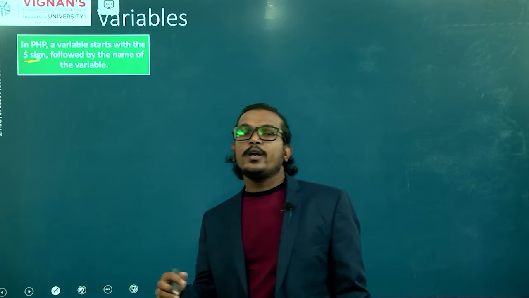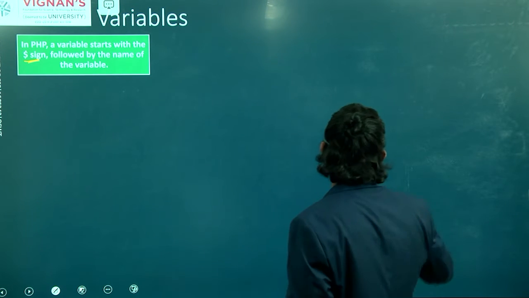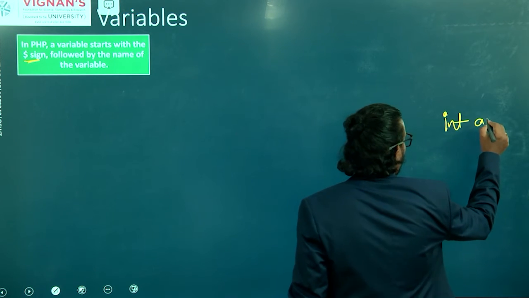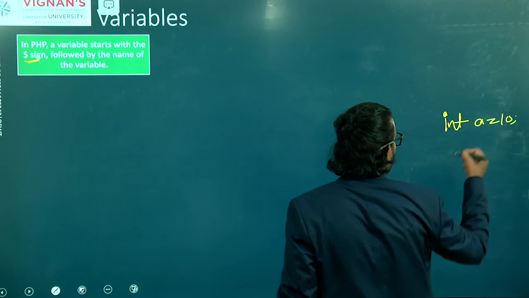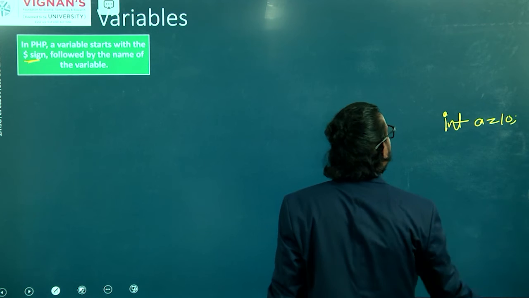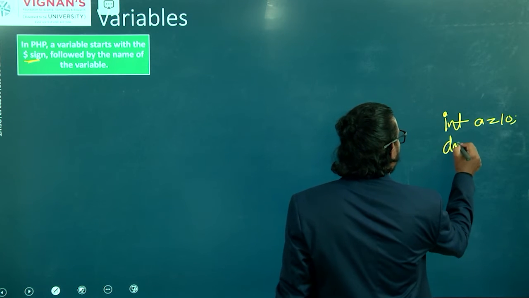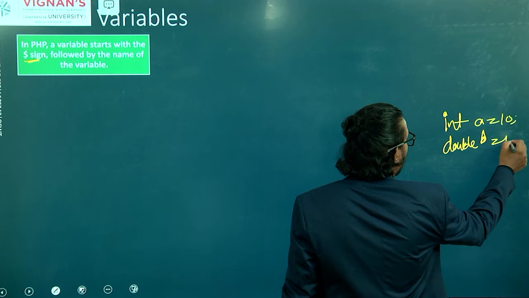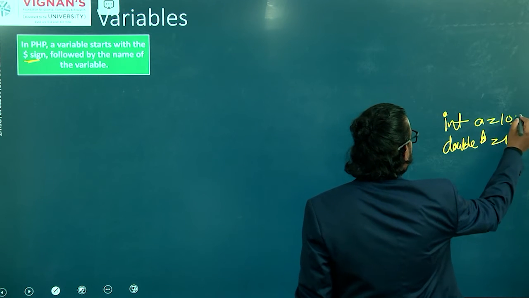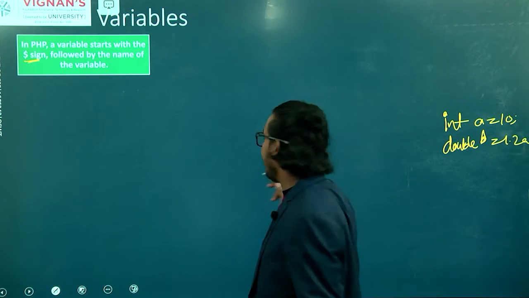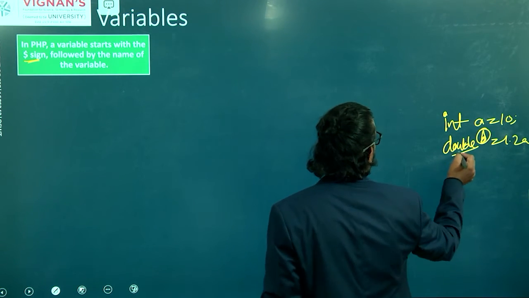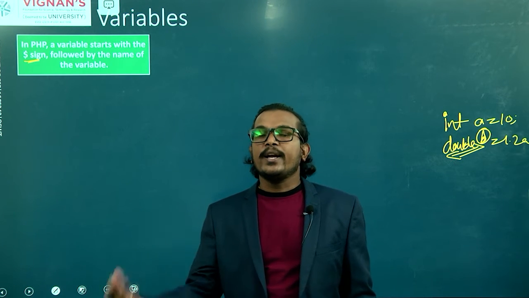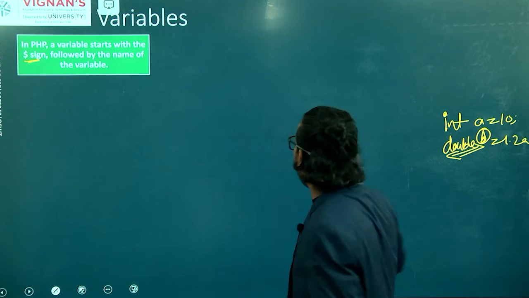For example, in our Java language, how do we write a variable? int a equal to 10, or double b equal to 1.20. Here a is a variable, and before that we write the data type, the type of data you are using.